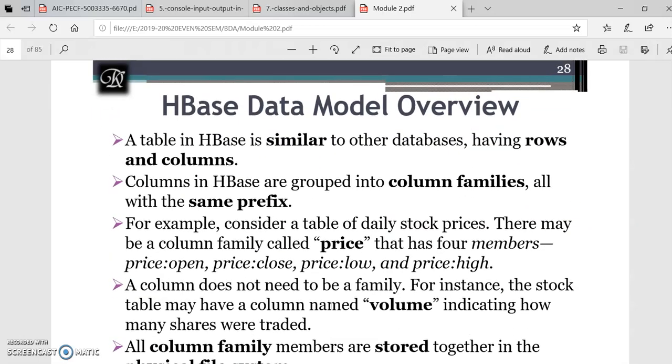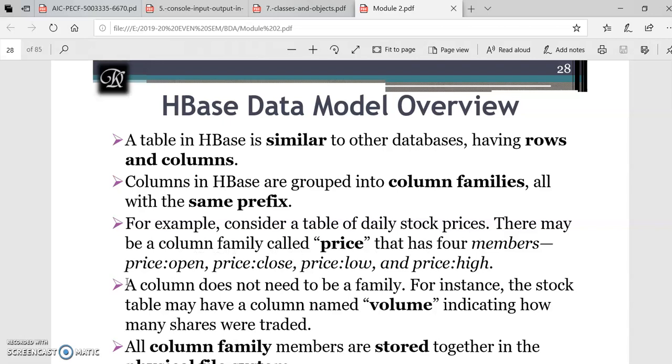The overall data model of HBase is similar to that of other databases, in that it has rows and columns. Columns in HBase are grouped into column families, and the family name is the prefix. For example, if we consider a daily stock price as one of the columns where we have four members, we can name that column family as price.